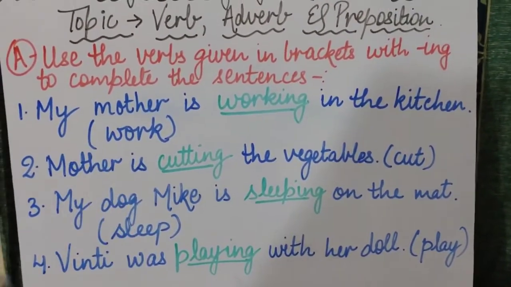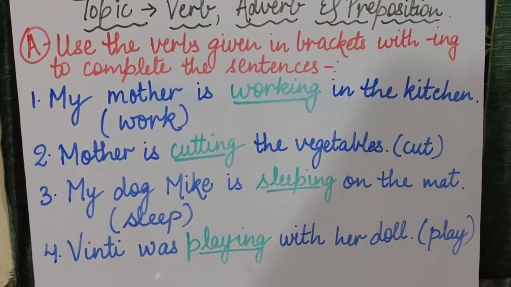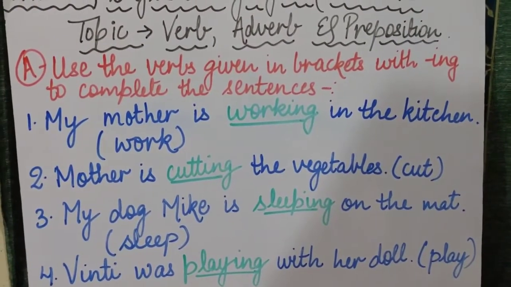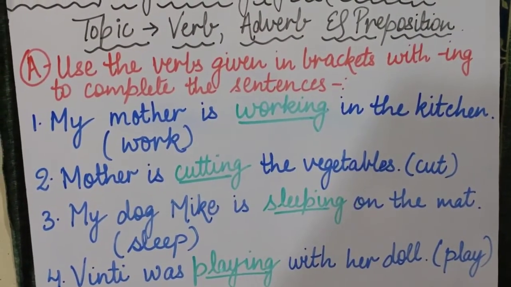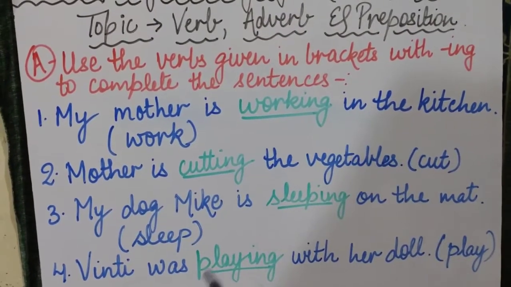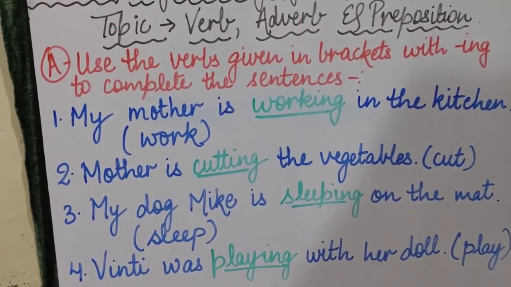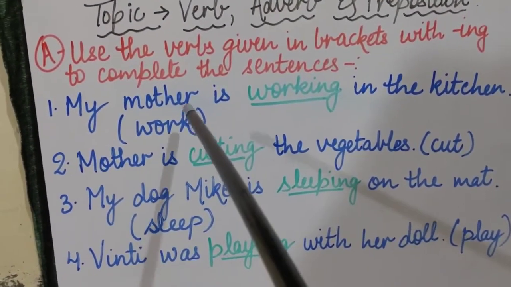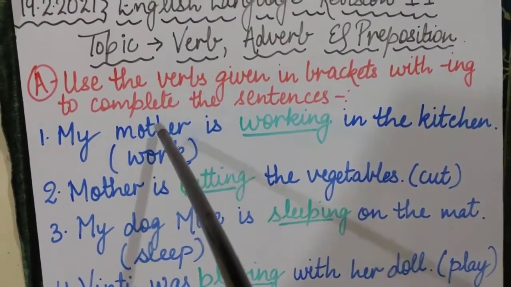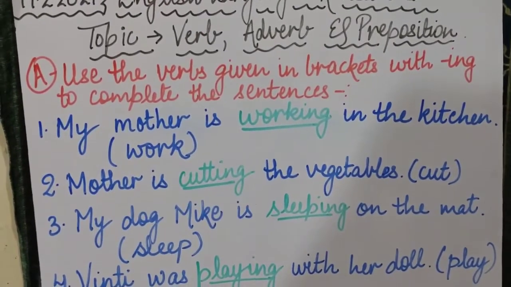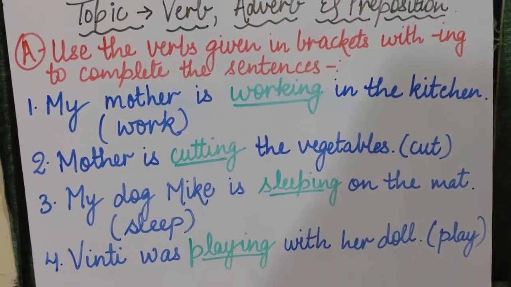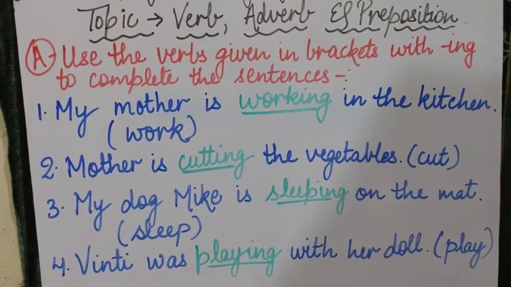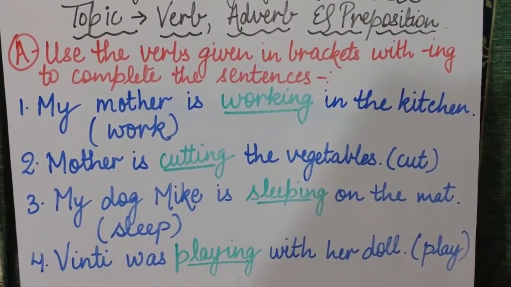So let's get started with our first sentence. Remember that in this exercise you have to complete the sentence with the verbs which are given in bracket. One more thing, in the bracket there are only words given which are verbs, but you also have to add ing with each and every verb. Okay, so let's get started.